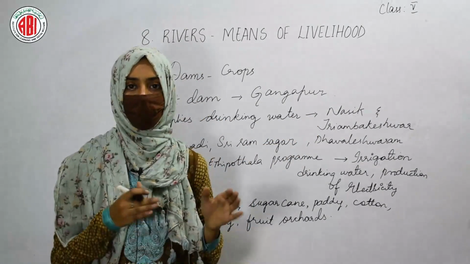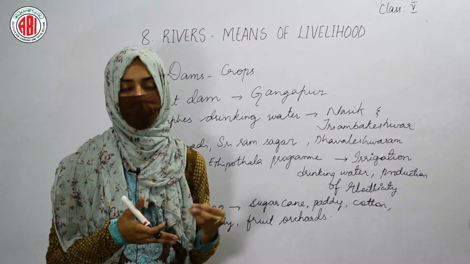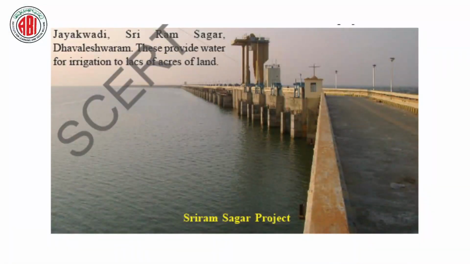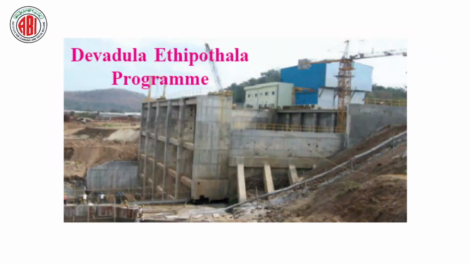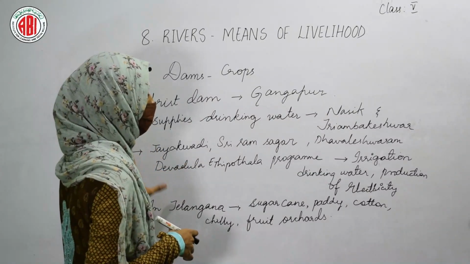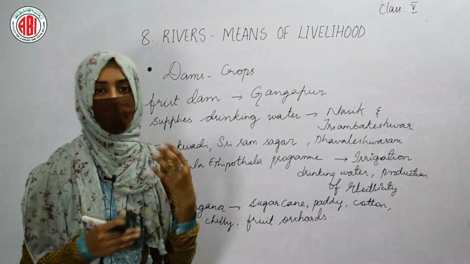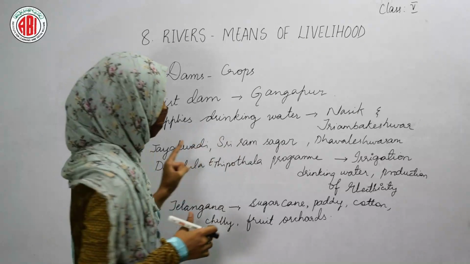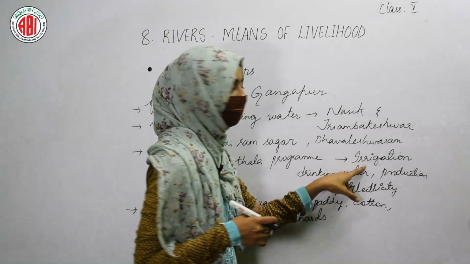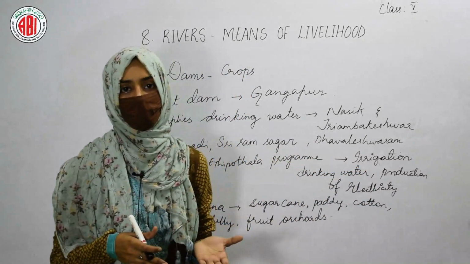Many projects were programmed and it was done by the government, and those projects were Jayakwadi, Sri Ram Sagar project, Dhavaleshwaram and Devadula Ethipothala program. All these are the different projects that were programmed by the government in order to provide irrigation. Irrigation is nothing but supplying of water to the fields.